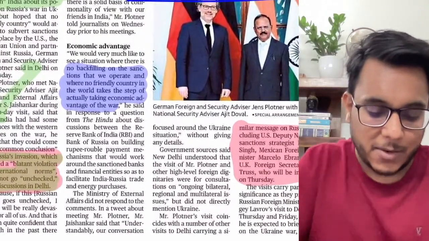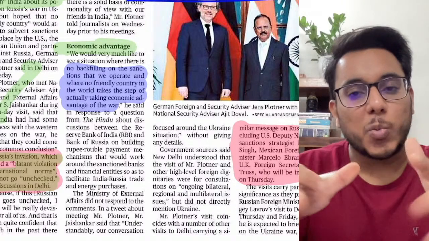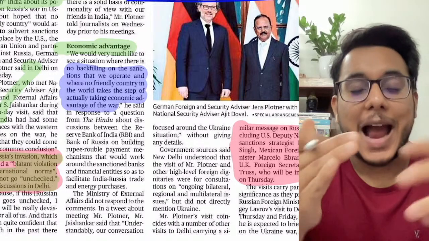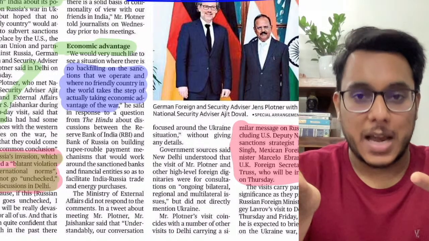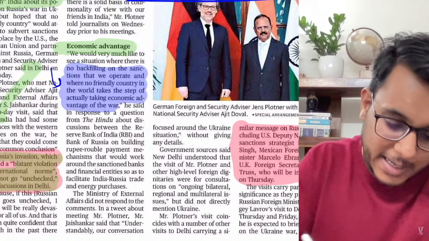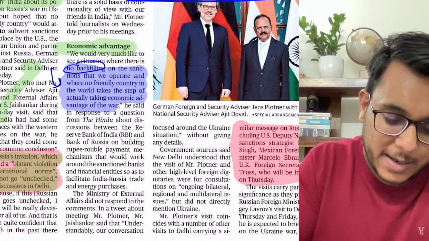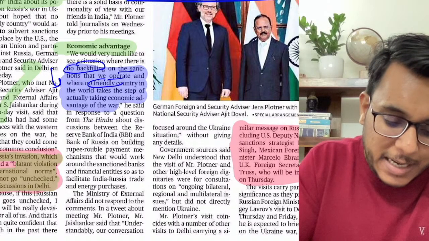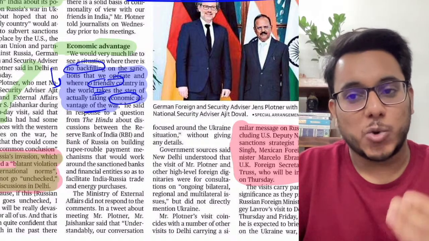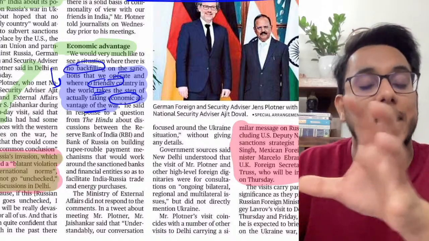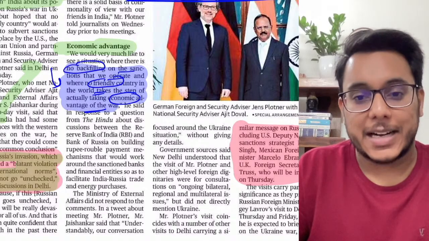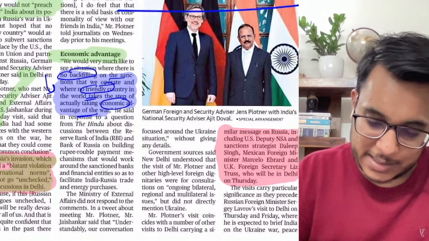Further, guys, we have seen over the past few days that the Russian ruble agreement was coming into the news, where it was said that Russia is offering oil at a discount and India should buy that oil from Russia. Now what did the German envoy say? He said that we expect there will be no backfiling on the sanctions that we operate, and no friendly country in the world would take the step of taking economic advantage of the war. So India is looking to buy oil from Russia at a discount. They said that no friendly country would take the economic advantage. What is indirectly being said is that you should not buy the oil. Fine, this is something that has happened.